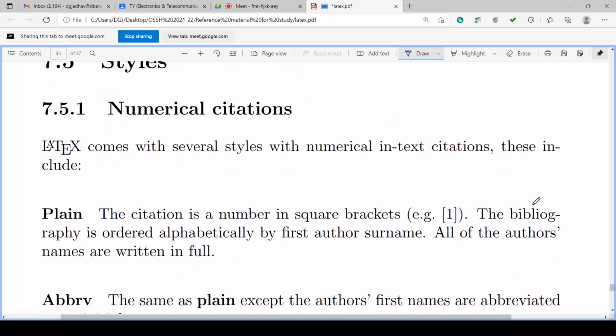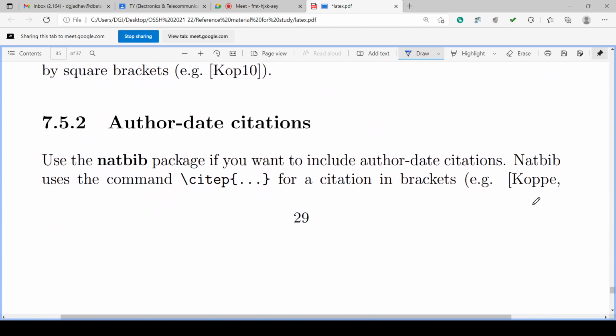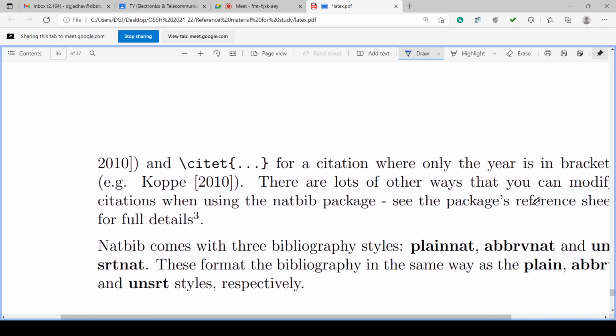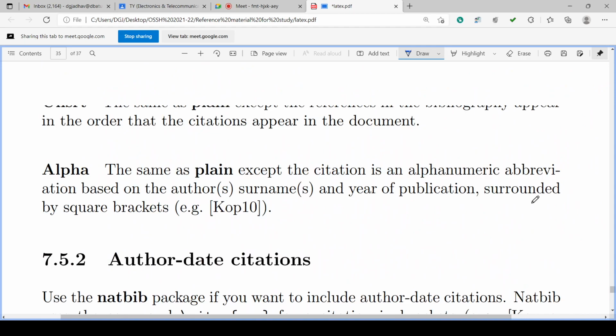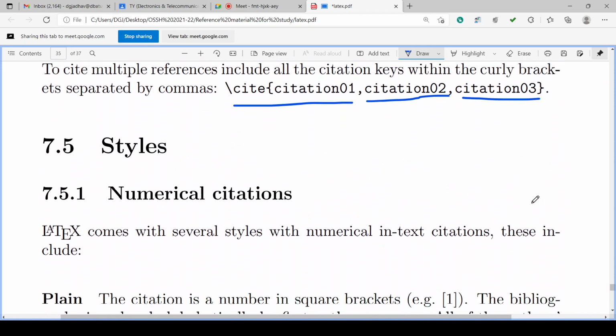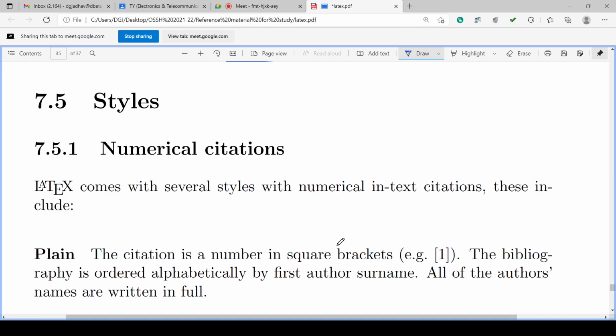What are the different styles? We can have numerical citation, we can have author-date citation, author-date we have just seen, and other bibliography citation. These three types of citations are there. So, the style of the citation, how we can cite: we can have numbers for the references, 1, 2, 3, 4, and we can write the number in square brackets, or we can have the other way, the name of the author also.